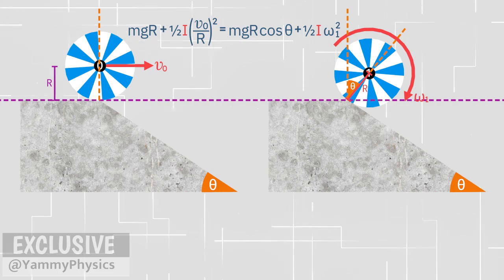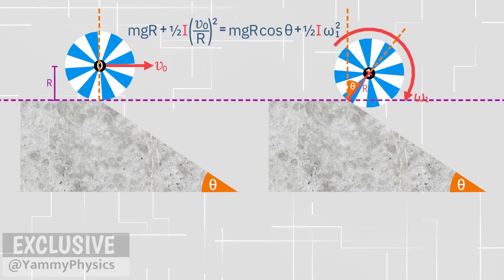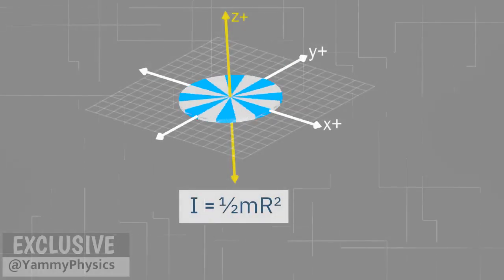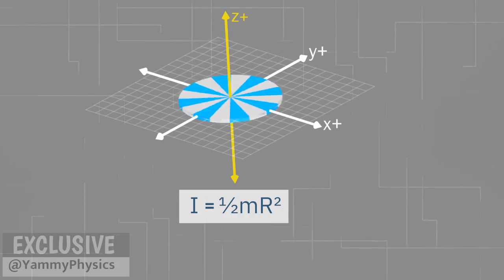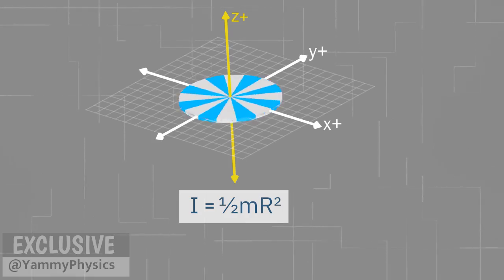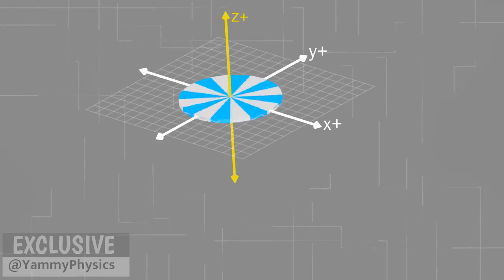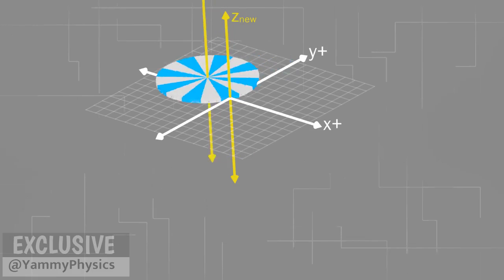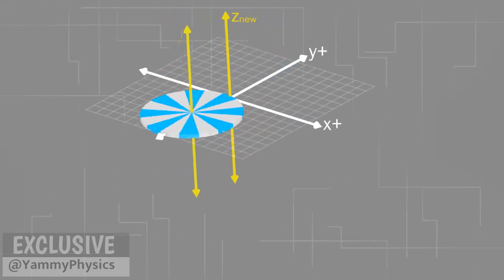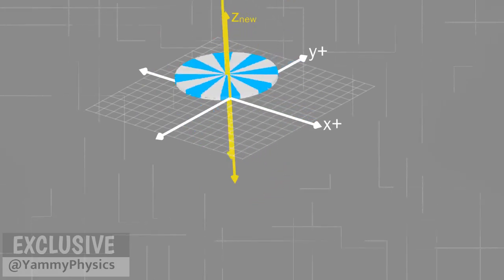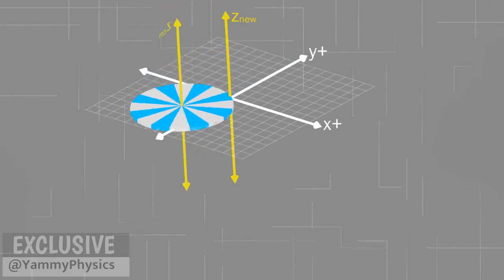We need to know about the parallel axis theorem. From the standard table, we know that the moment of inertia of a solid cylinder rotating about an axis of symmetry is half mr squared. In our case, the axis is here. How do we get the moment of inertia for this axis? You can apply the parallel axis theorem.